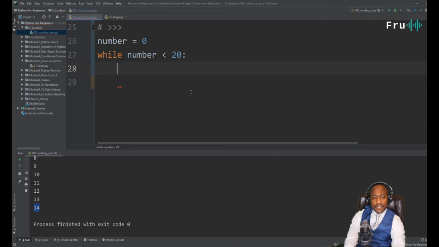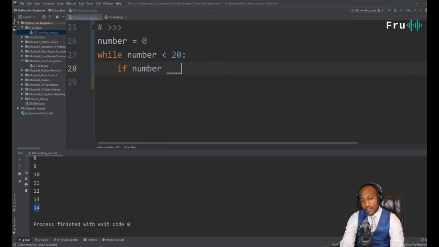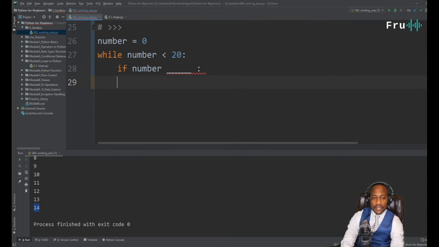So if we proceed to this, since we know a number, now the question is we need to check. But guys, we remember we did understand how to do if statements. So we want to check to say if number meets a certain condition, and let's just put a placeholder here so we can see how the code is going to come into play. The syntax is not correct, but I'll fill it in just so we see how we build it up.